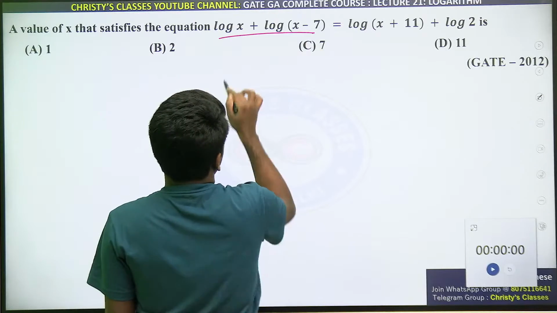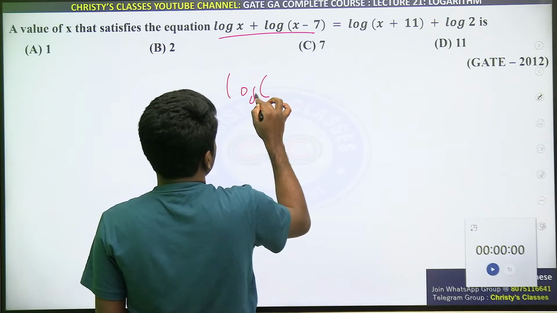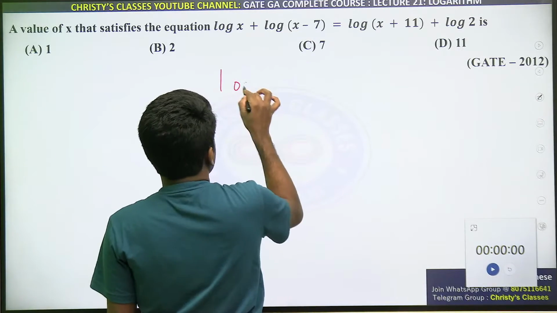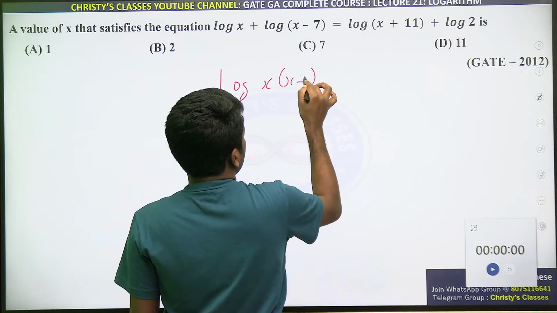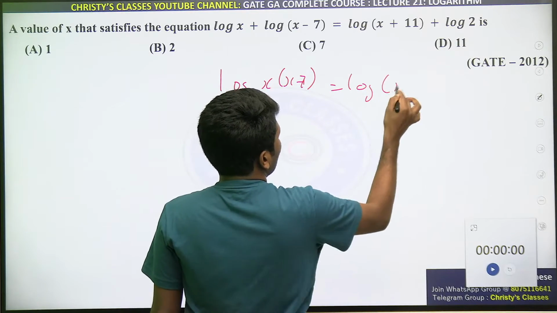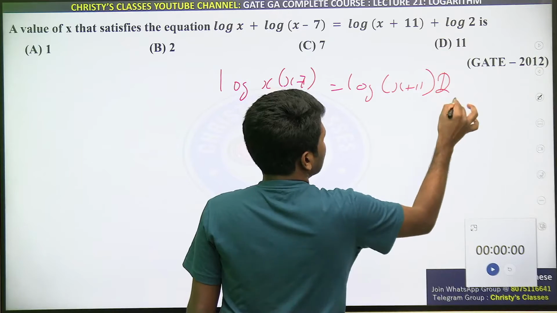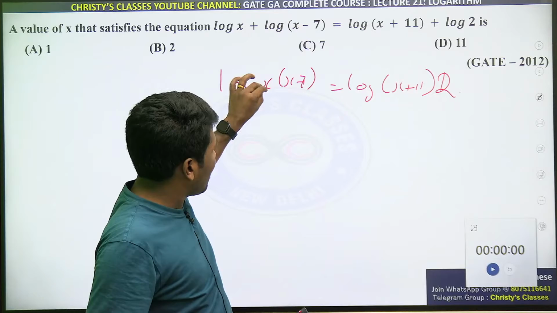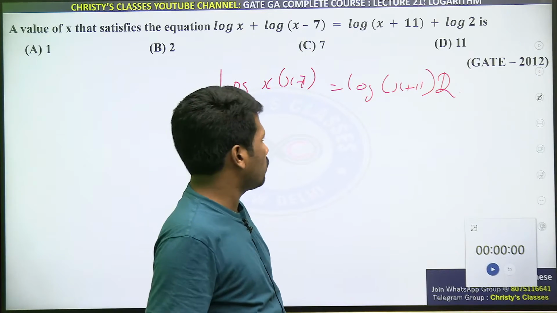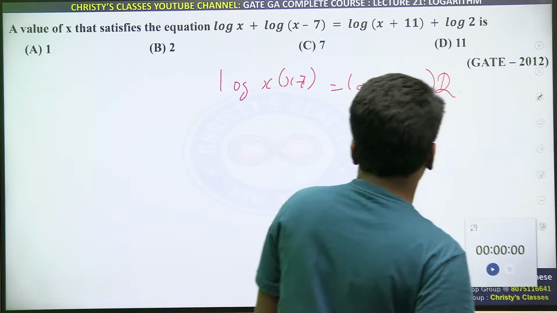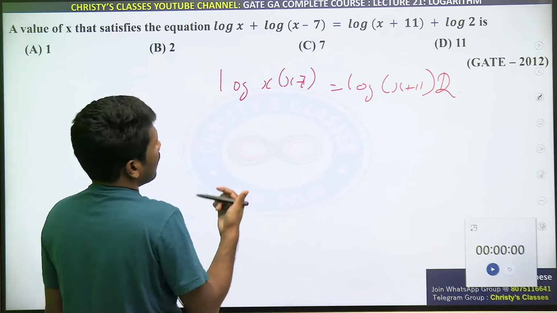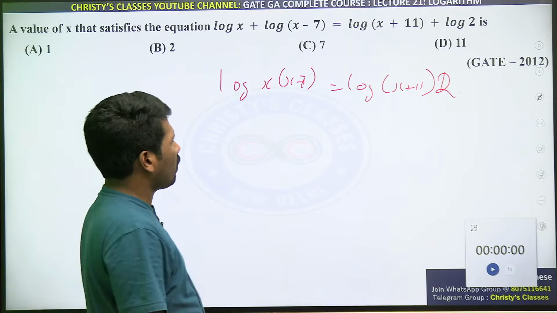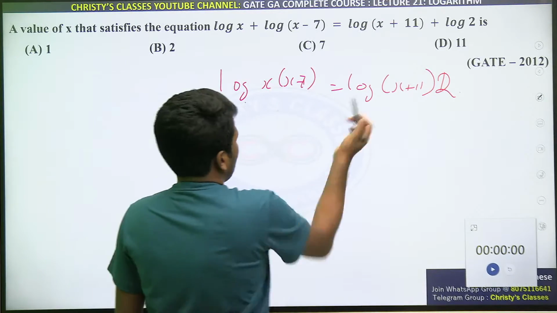So इसको अभी directly लिख सकता है ना, log x into x minus 7, and right hand side में log x plus 11 into 2 लिख सकता है. Log x plus log x minus 7 को log x into x minus 7 product rule use करके लिखा. Similarly, right hand side also. Now logarithm, both sides it is same logarithm, na. This base 10 itself, if nothing mentioned, you can consider it as base 10. Or any logarithm, that will not change the answer because it is same logarithm itself.